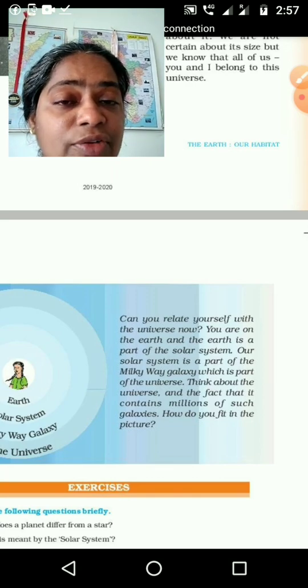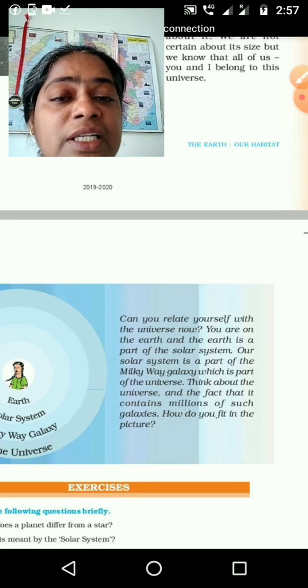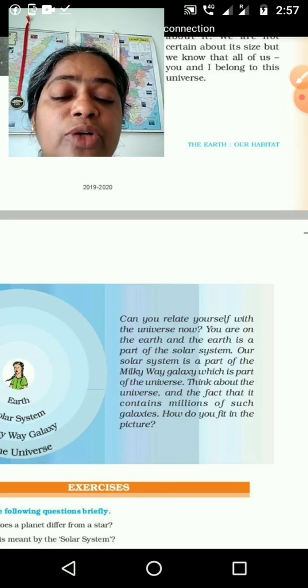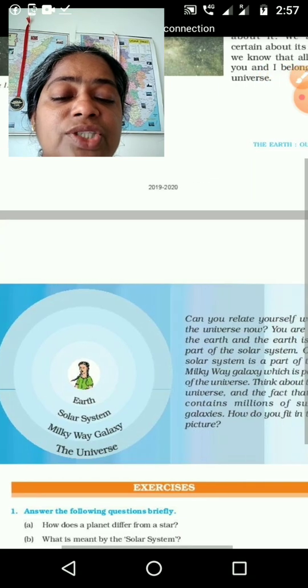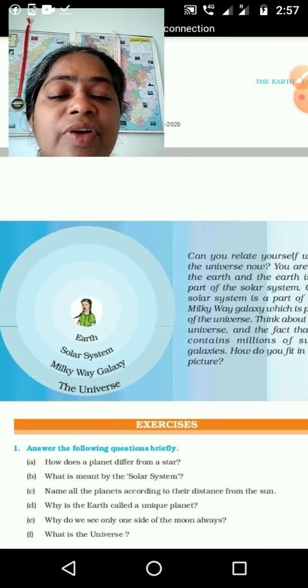And what is the heading of the lesson? Our Earth in the Solar System. Everything you want to write, otherwise it will take much time to write. Here it is given like that.